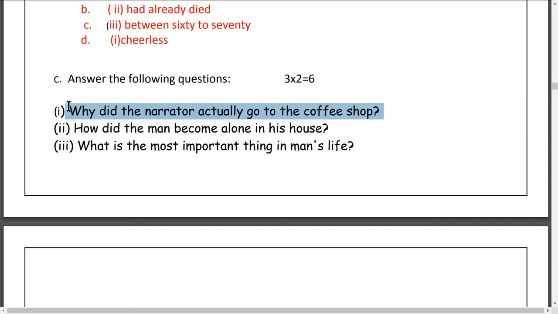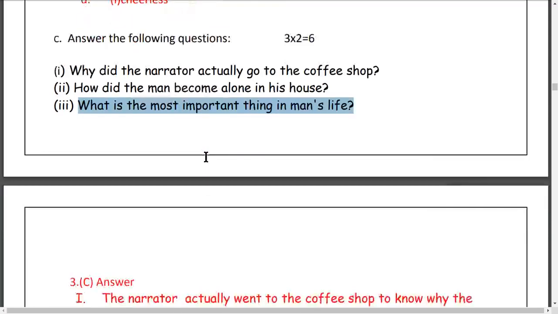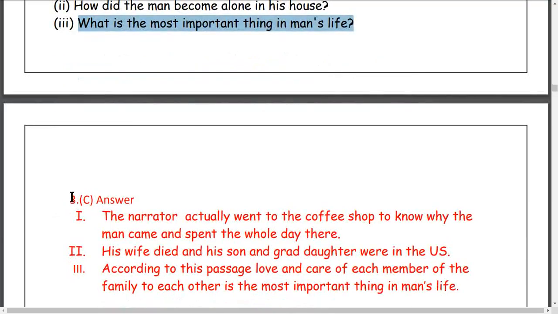Another first question here. Why did the narrator, means storyteller, actually go to the coffee shop? Question number 2 here. How did the man become alone in his house? Another question, number 3 here. What is the most important thing in man's life? 3 questions here.